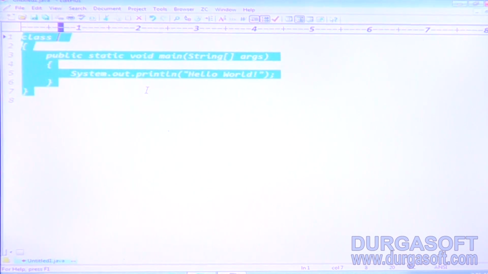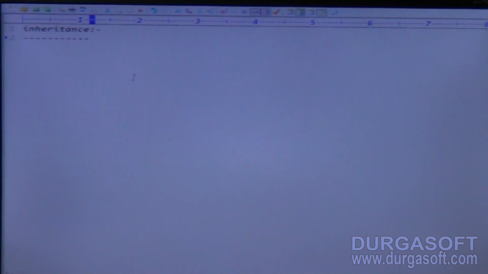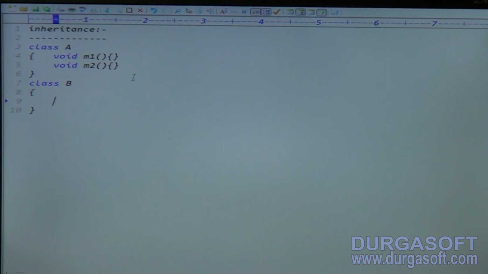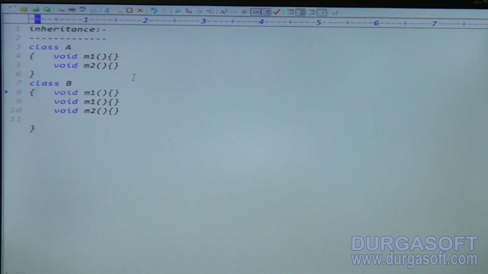So here, inheritance. Coming to inheritance, first of all, I will give the disadvantage of the code. I declared class A. My class A contains the method void m1. If I have some implementation, I am declaring one more method, void m2. Now tell me, my class A contains how many methods? 2 methods. Class B also requires these 2 methods, and I am declaring 2 more methods. This is my m3 method, m4 method.